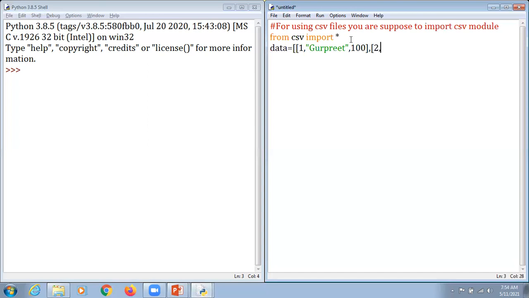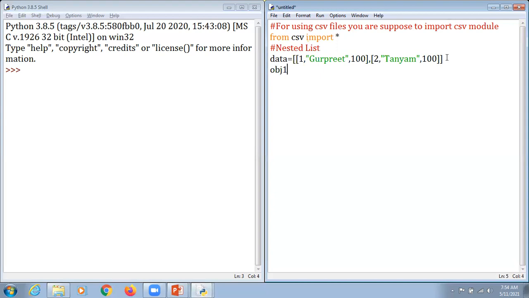And for 2, I'm going to enter Tanyam, and again here it is 100. So we just created that list. We can call it a nested list, where a list inside a list is called a nested list. So this is the data we are supposed to write in our file.